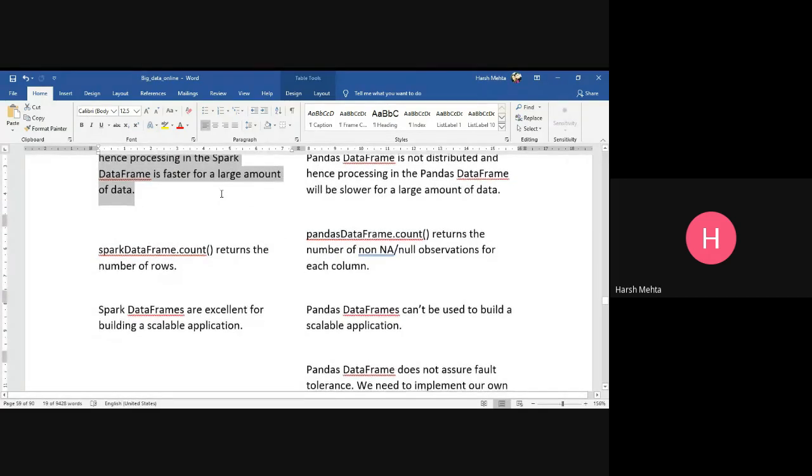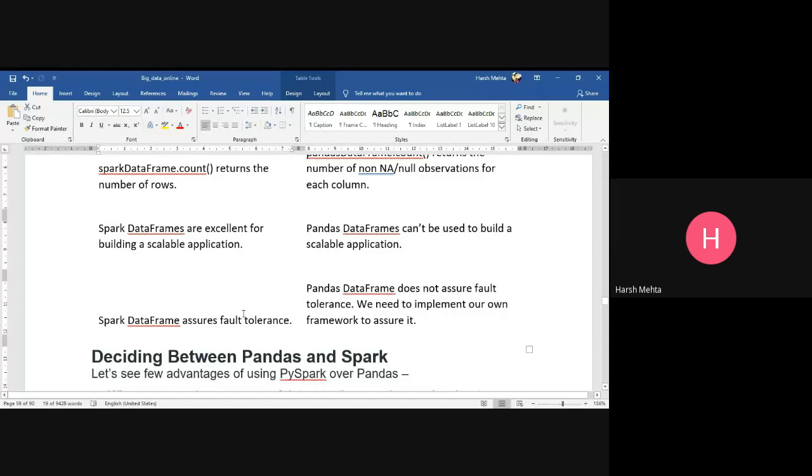Spark data frame dot count returns the number of rows. Here, Pandas dot count returns the number of non-null observations of each column. Spark data frames are excellent for building scalable applications. Pandas data frame can't be used to build scalable applications. Spark data frame assures fault tolerance. Pandas data frame does not assure fault tolerance. We need to implement our own framework to assure it.